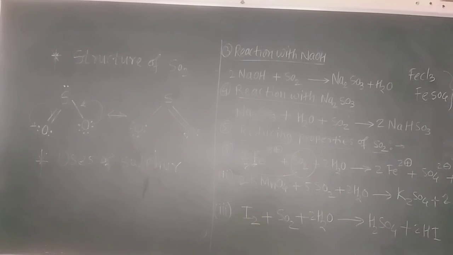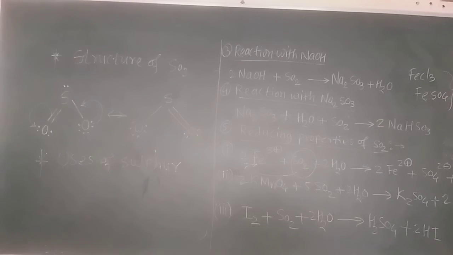Now this sulfur dioxide has an angular structure, and the OSO bond angle is about 119.5 degrees, and the SO double bond arises from d pi p pi bonding. Remember that here it is d pi p pi bonding. It is the resonance hybrid of two canonical forms. Now this SO bond is there, and the bonding is d pi p pi. Remember that.